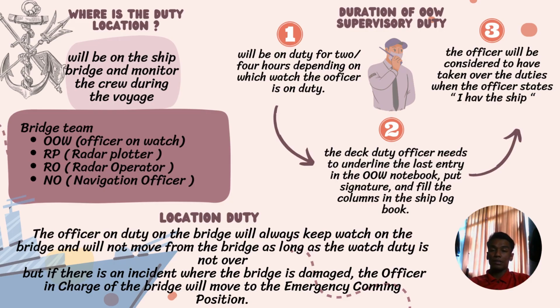Where is the duty location? The duty location will be on the ship's bridge, and the officer monitors the crew during the voyage. The bridge team will have four members. First, OOW, the officer on watch. Second, RP, radar plotter. Third, RO, radar operator, and lastly, NO, which we call navigation officer.